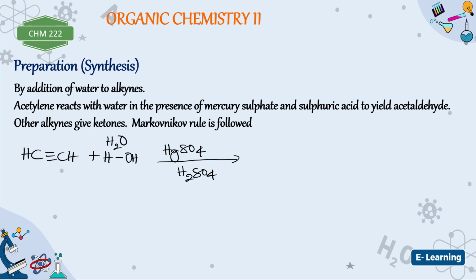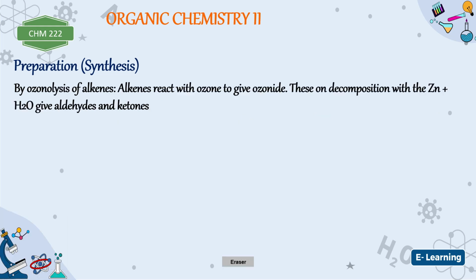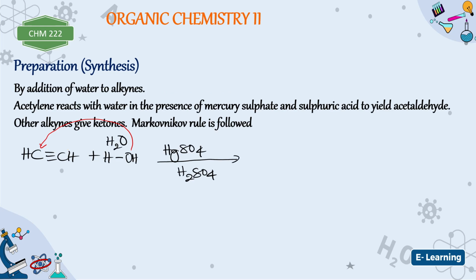Now this is first going to form an intermediate, because according to what we know, when this one attacks here, this one will come here, and when that occurs, it's going to form what we call an enol. Or it may actually be the other way around, where this one here, because at this position you have here, the hydrogen and hydrogen here are the same. We are going to look at another case.